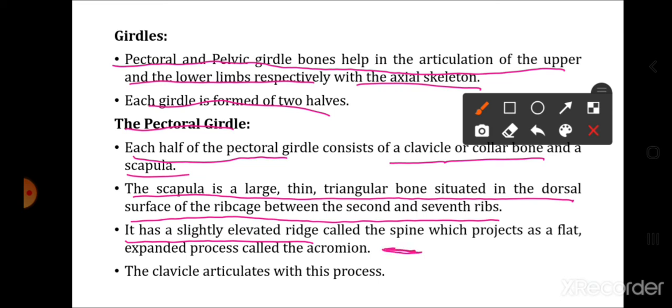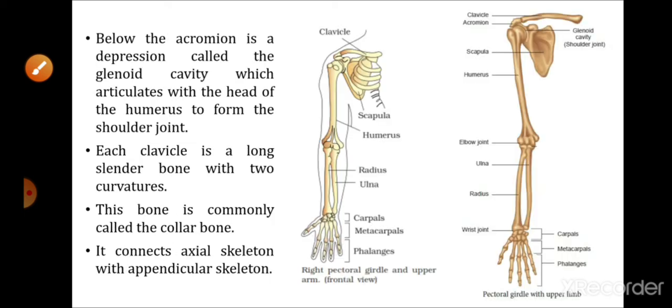It is called a spine. Now spine, it projects as a flat expanded process which is called acromion. So there is an elevation in the scapula called spine, and near the spine there is an expanded region that is called acromion, and the clavicle bone will articulate with this acromion. So the clavicle bone articulates with this process.